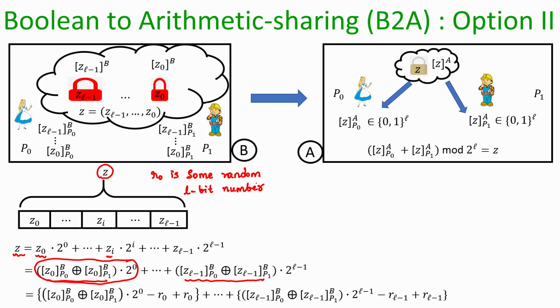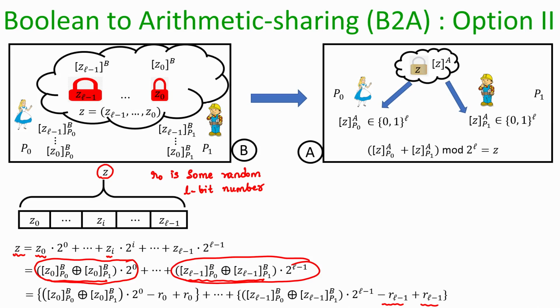And the same thing I do for each and every term. If I consider the last term, I can rewrite this last term as: I take the last term, subtract a random L bit number and add the same L bit number. Okay. So, this R naught, R 1, R L minus 1 are random L bit numbers. The idea here is each of these terms can be rewritten as I mask each term with a random L bit number and unmask it with the same random L bit number, so the effect of masking is not there.